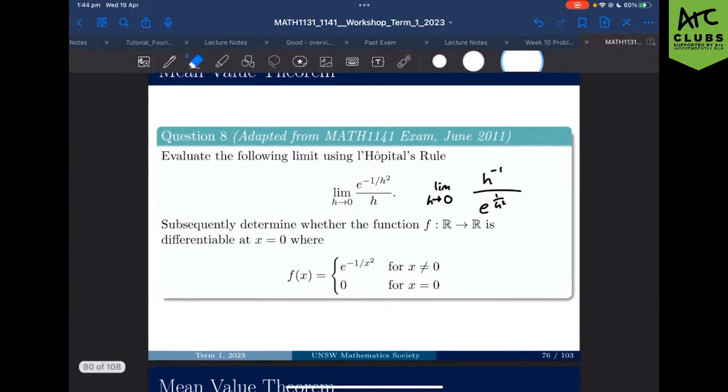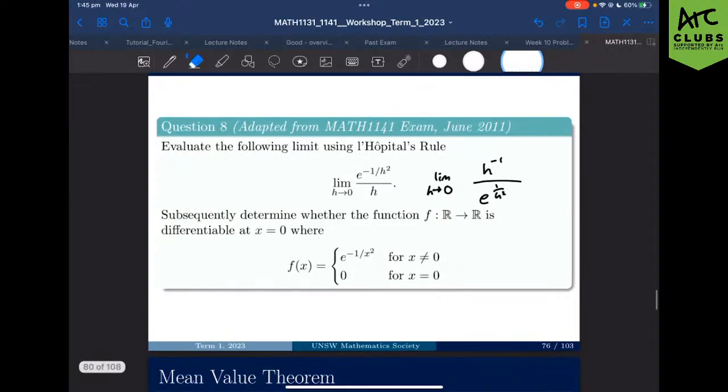Is everyone clear on the first part of this question? The general takeaway is that for L'Hopital's rule, there are conditions you must fulfill first. You must check that they're differentiable. You must check that as h approaches 0, they both approach either 0 or infinity. Get the conditions out first. If you use the rule and it still doesn't work, try manipulating the function so that it can. One of the best methods to do that is just flipping it around. Okay, let's move on to the second part of the question.